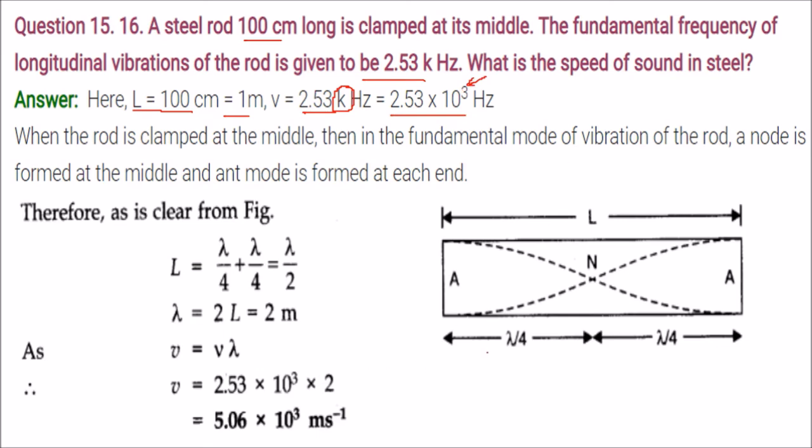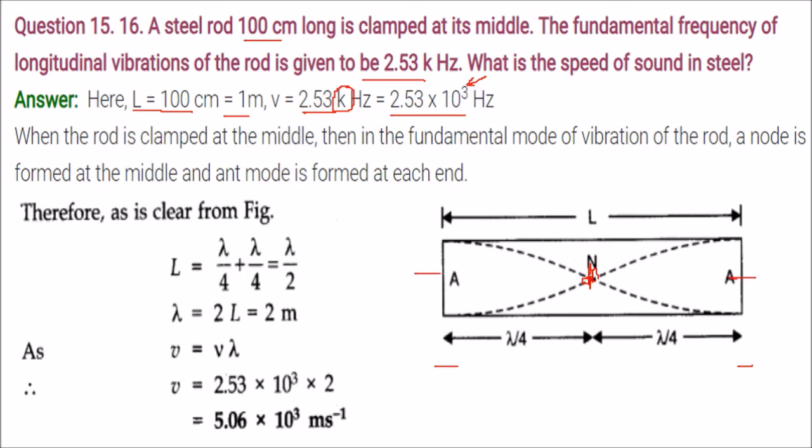So when we have a rod, this is a rod which is clamped at the middle. That means here a node will be formed. So in the fundamental mode of vibration of the rod, the node is formed at the middle point, and antinodes are found at the ends.